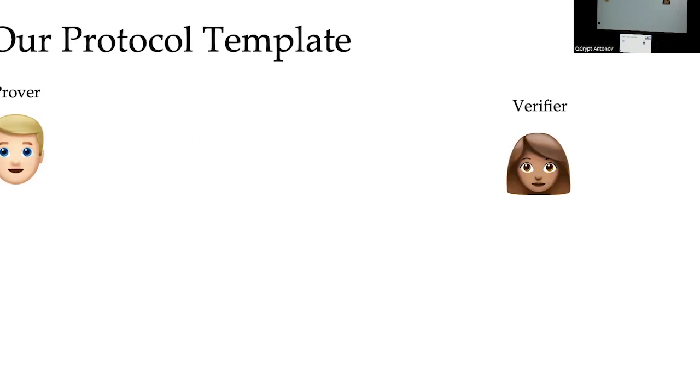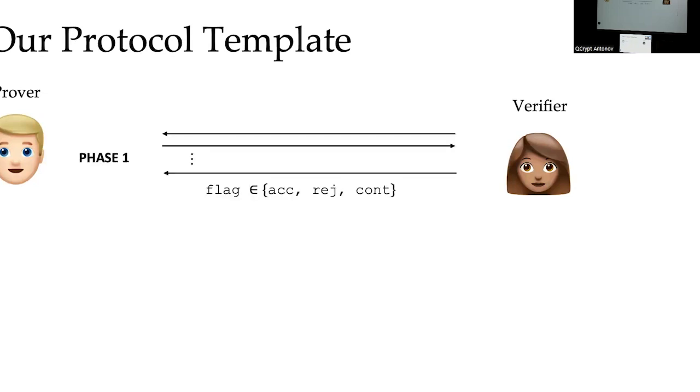So here's our protocol template. In the first phase, the prover and the verifier interact, and at the end of the interaction, the verifier chooses whether to reject, accept, or continue. At the end of the first phase, the verifier has some random coins and the transcript of the protocol, and the prover holds some quantum state. If she chooses to continue, then they engage in the second phase, in which she sends some challenge to the prover, and the prover replies with some response.